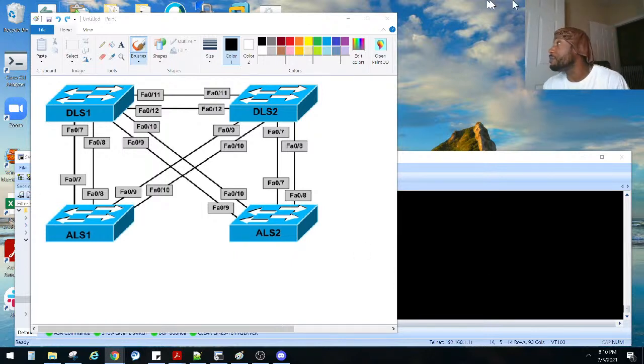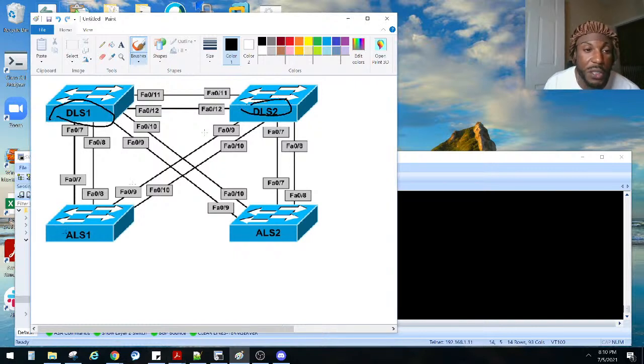I'm gonna go ahead and get started. Again, I hope you guys got started as well. I gave you 10 minutes while I was talking and gave you a little intro here. So again, DLS1, DLS2, ALS1, ALS2. Cable them up just like this in this topology here.